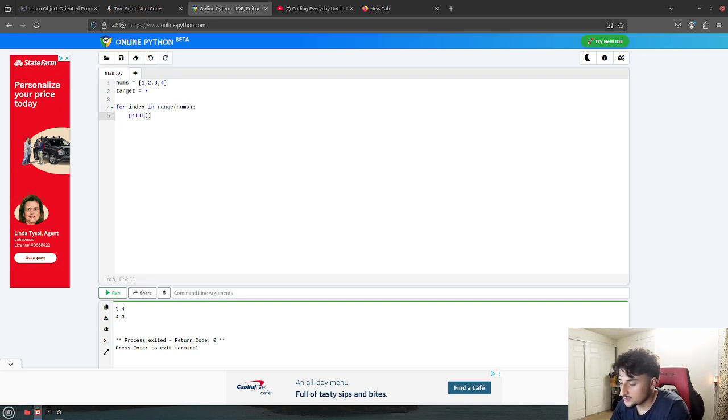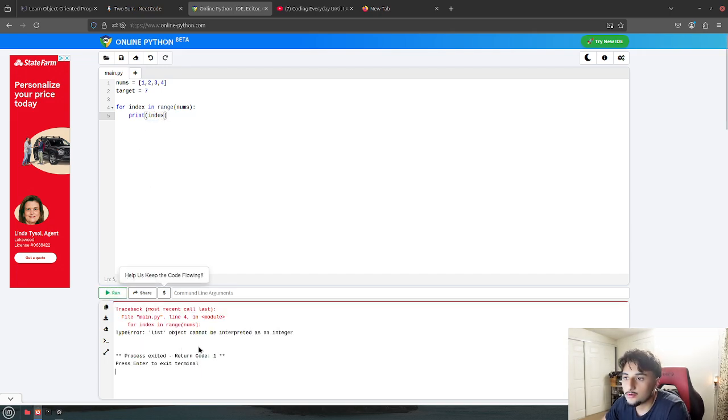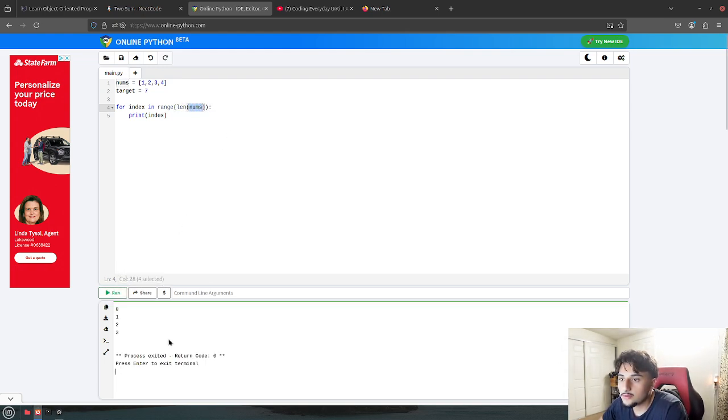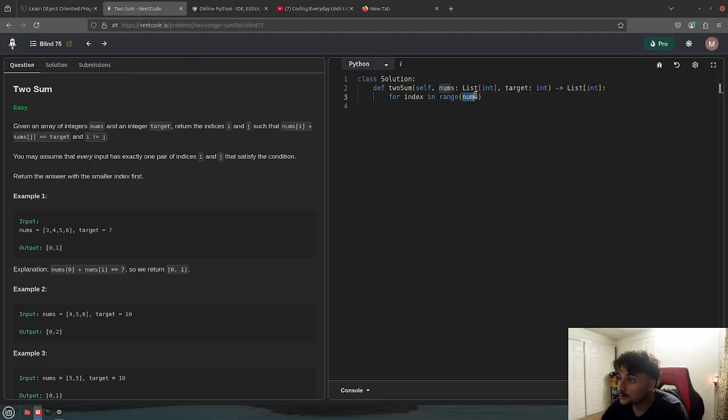If I print this it should show an error. Yeah, so we would have to use len here. Right, we get the indexes now, so we would have to use another parentheses and we'll use len. After that we would do...